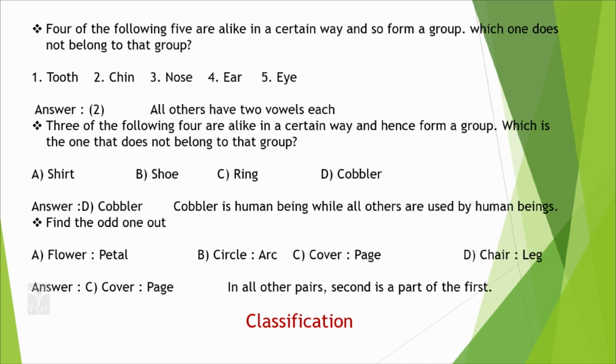Flower petal, circle arc, cover page, chair leg. Which is the answer? Here circle arc is a part of circle, leg is a part of chair, petal is a part of flower, but page is not a part of cover. So, simply cover page is the odd man out. This is called a classification.